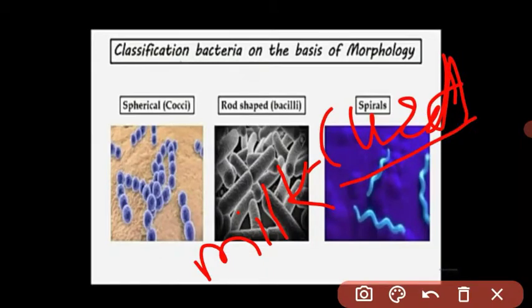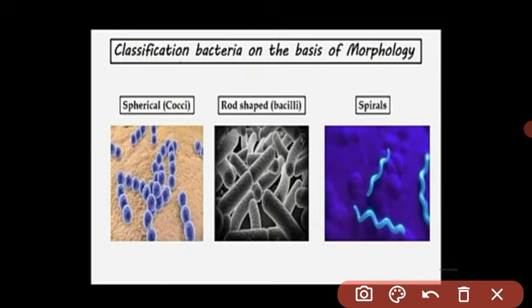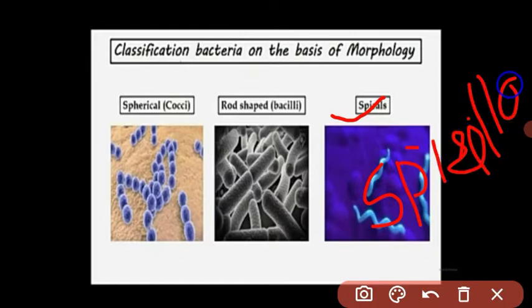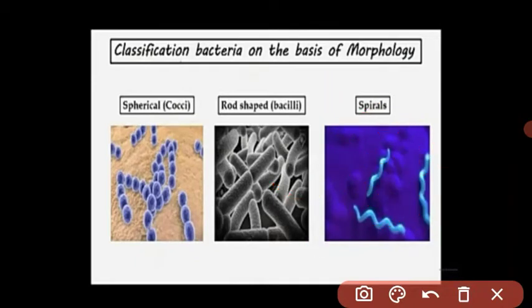Curd. At home, you always use curd and milk. This is a useful bacteria. The next type of bacteria is the spiral, also called spirilla. Spirilla means a curve-like shape. On the basis of shape, bacteria are divided into types.